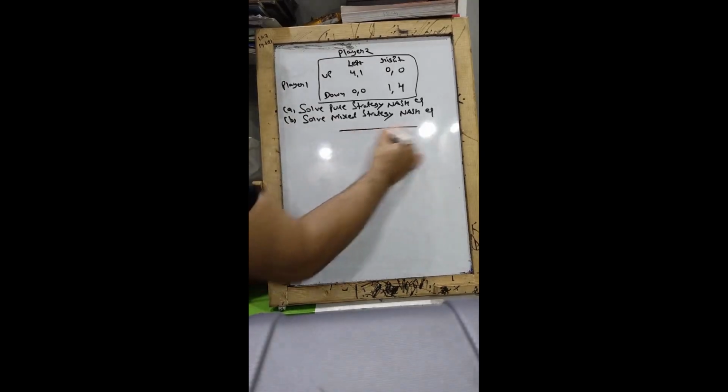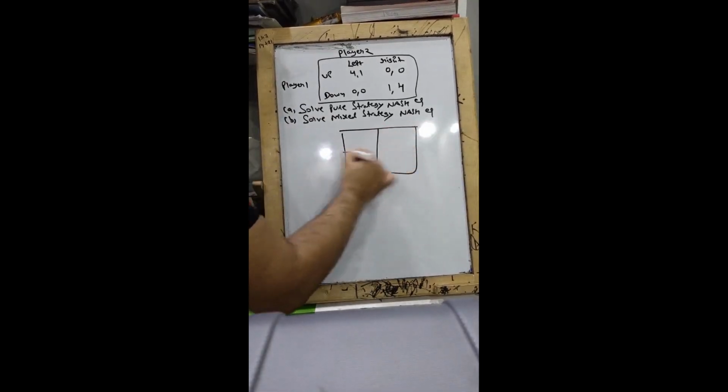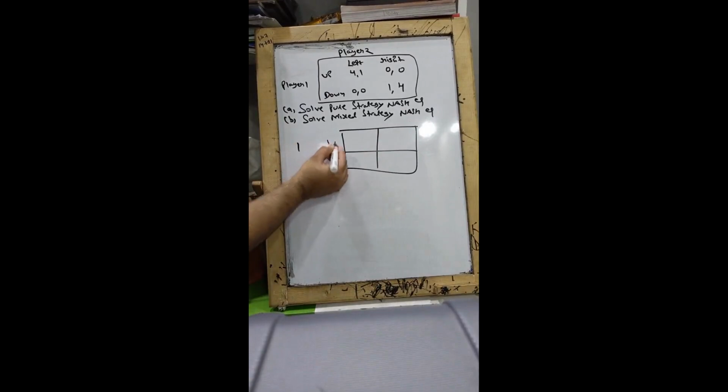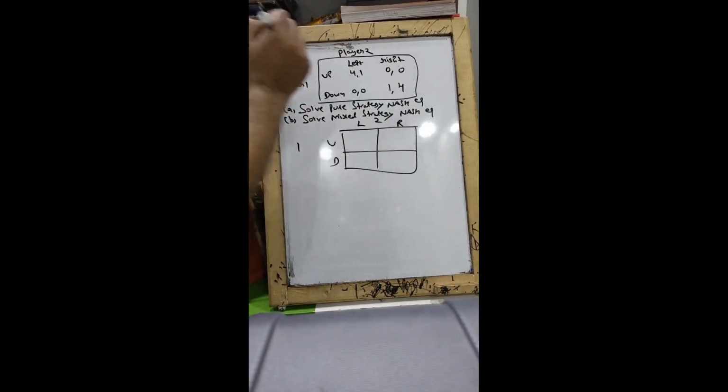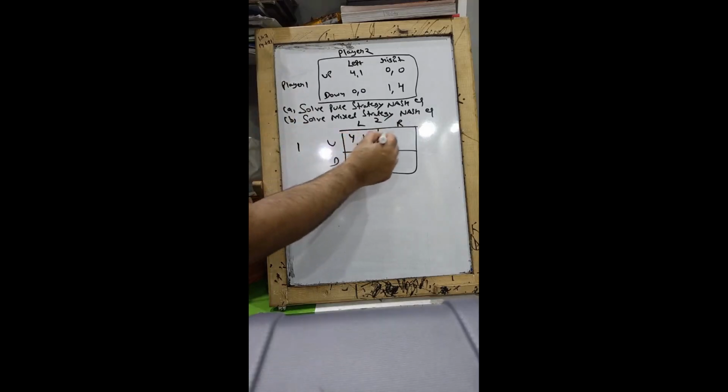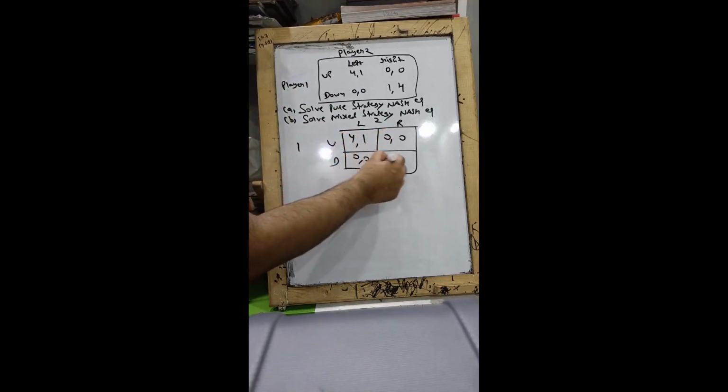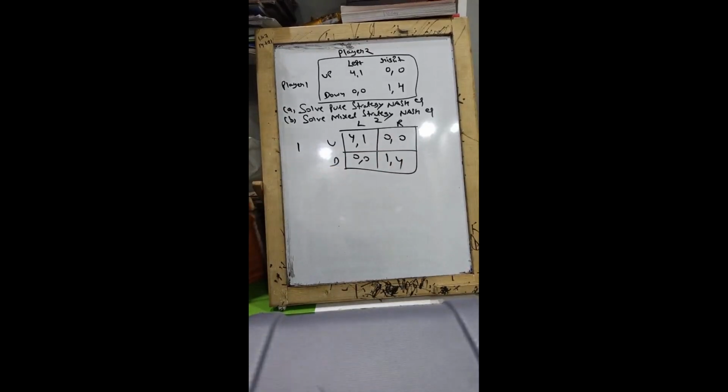Writing this again for you guys: player 1 has the strategies up and down, and player 2 has the strategies left and right. Now with these values 4, 1, 0, 0, 0, 0 and 1, 4, let us solve it for pure strategy. Suppose player 1 assumes that player 2 is going to go left.